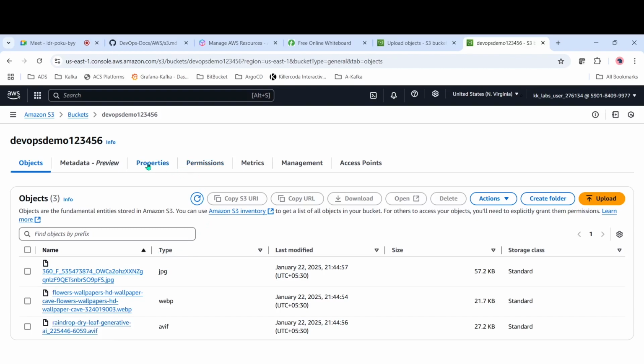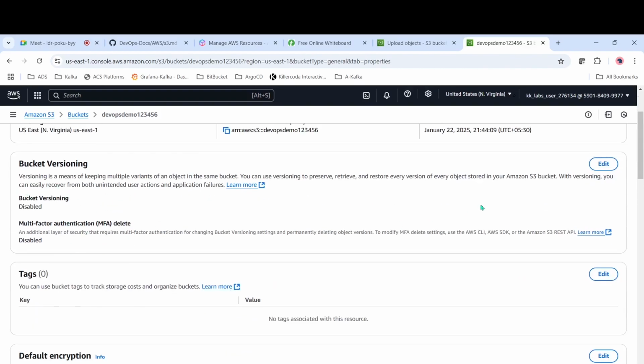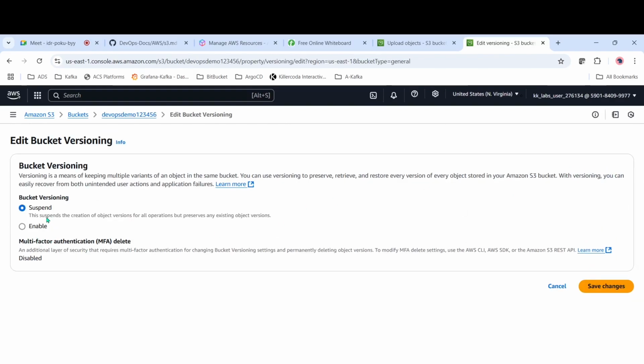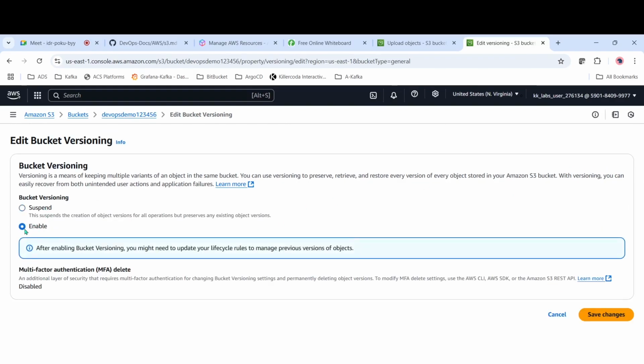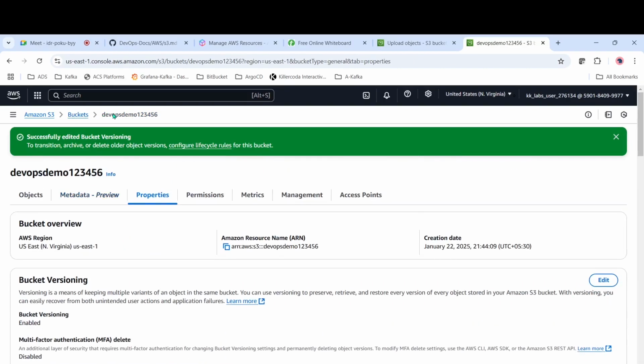Now let's come to this bucket, properties. Under versioning, click on edit. Now you can enable it. Enable, save changes. Now if you see, bucket versioning is enabled. Now let me come to this bucket again.